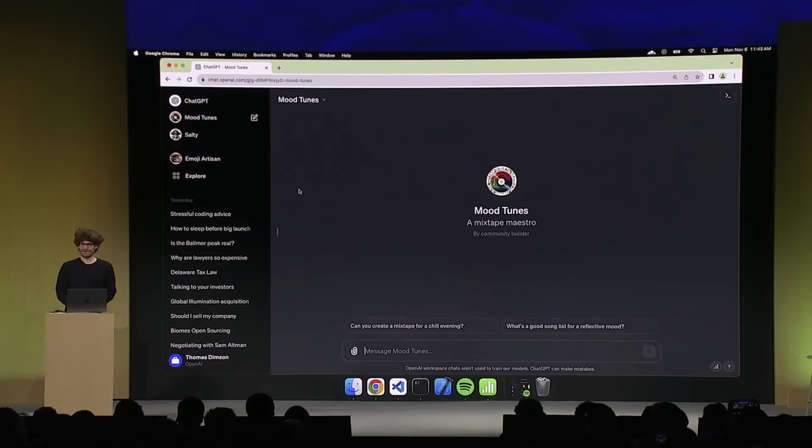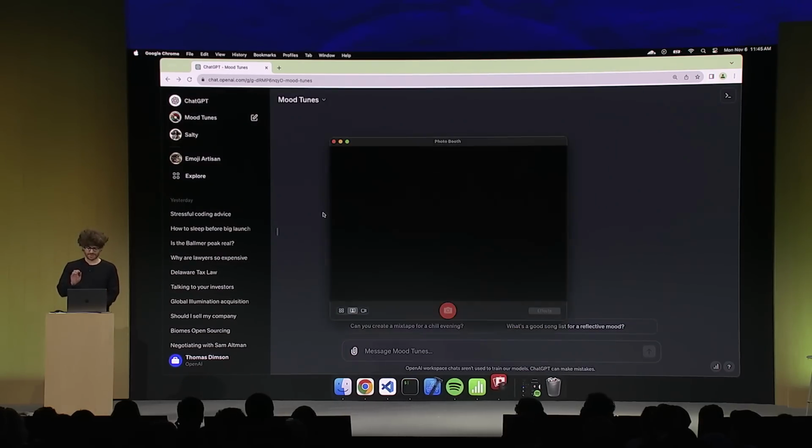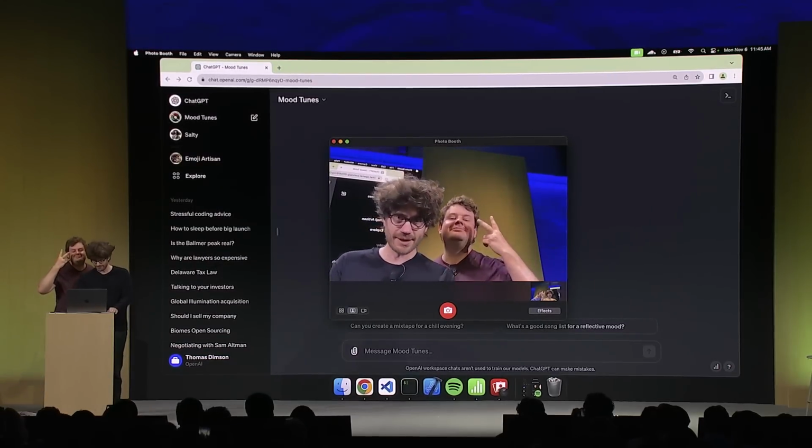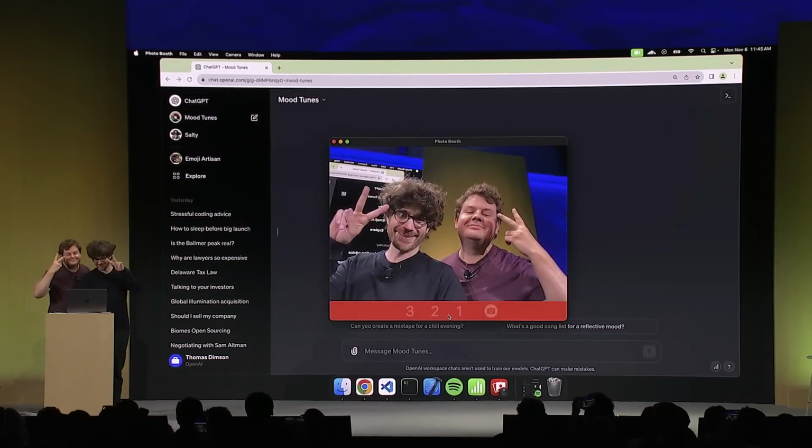Switch back over here. All right. So I truly, truly went all out and tried to think of the craziest things we could possibly do that are most likely to fail. All right, so first of all, I made this little thing called Mood Tunes, Mix Strip Maestro. Nick, I'm going to need you for this portion. Instead of just prompting it, I'm going to try to use one of the new things that we've launched recently that I hope everyone's familiar with and is excited about. So I'm going to keep the theme of maybe now dated 2000s reference. Truly, truly great stuff. OK.